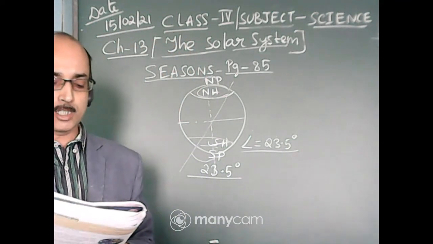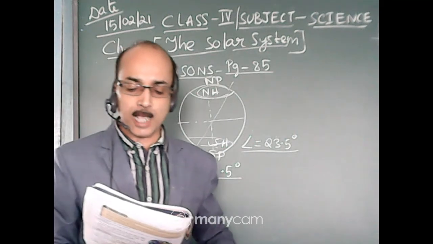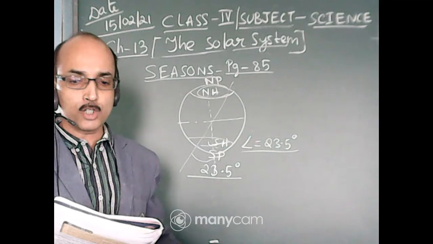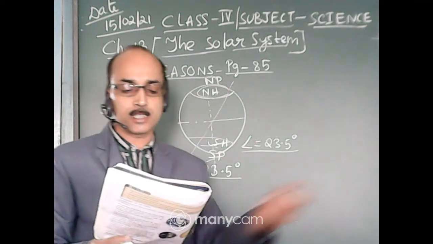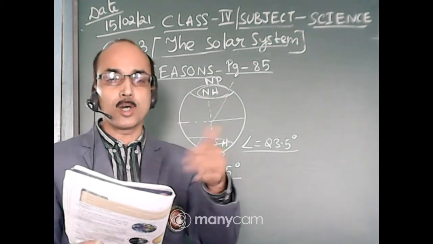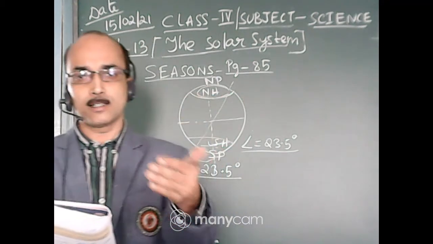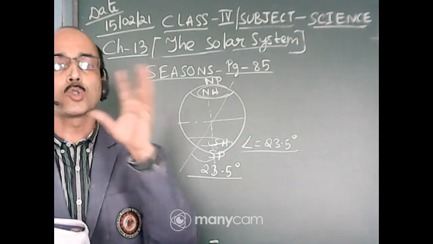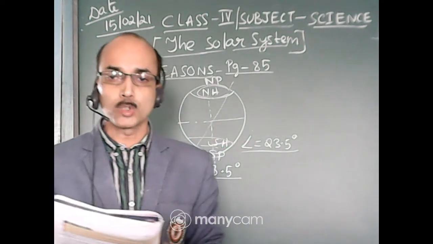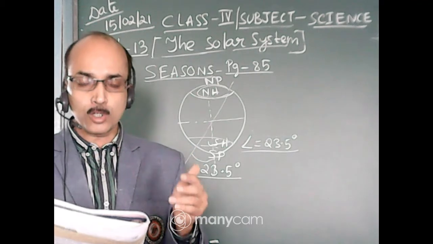The hemisphere which is tilted towards the sun gets the direct sun rays, so it is warmer, it has longer days and shorter nights, it has summer. So the hemisphere which is tilted towards the sun, which means facing the sun, is getting the direct sunlight, so this hemisphere will get the summer season. So the days are longer and the nights are shorter.